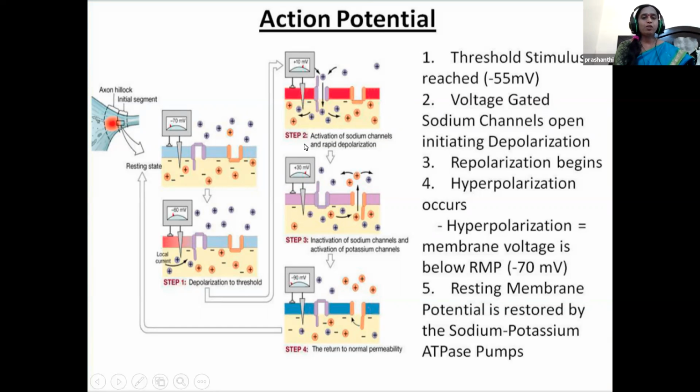Later, repolarization begins, and afterwards, hyperpolarization occurs. This is caused by the efflux of potassium ions, along with the closing of the potassium channels. The resting membrane potential is restored once again by the sodium potassium ATPase pumps.